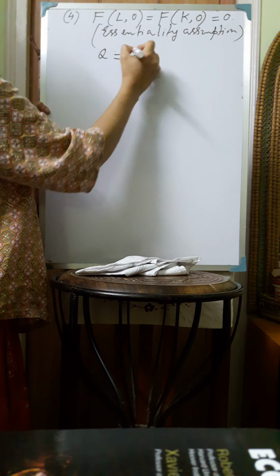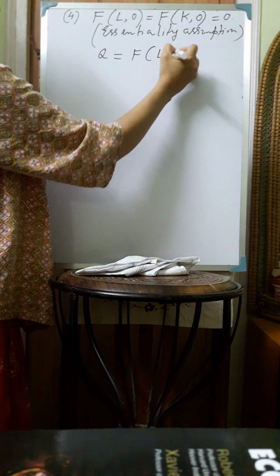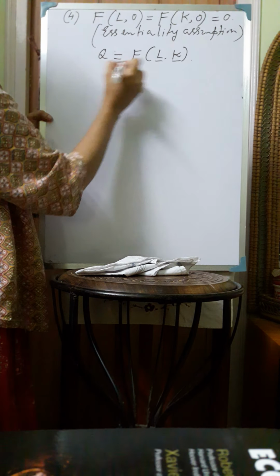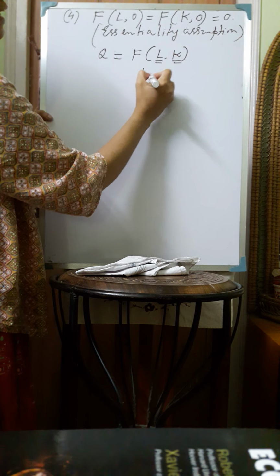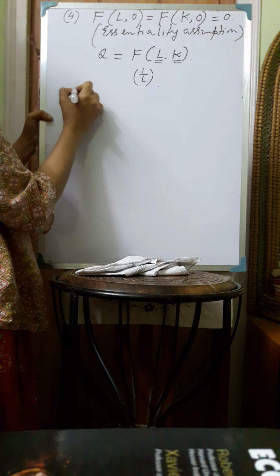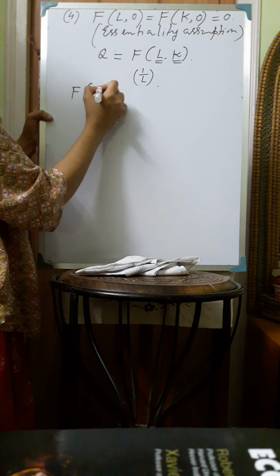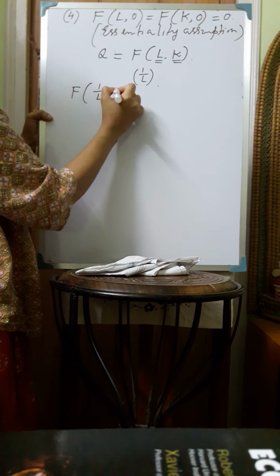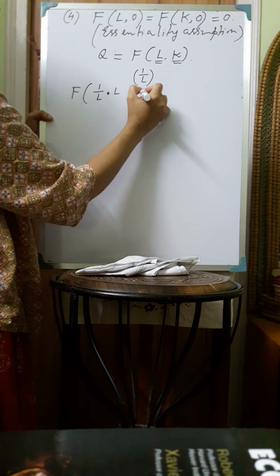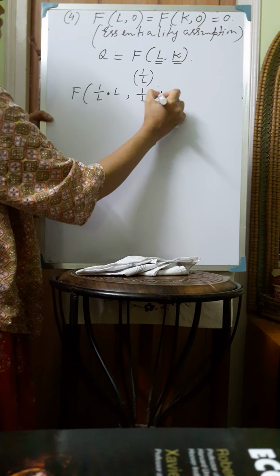So the production function is written as Q is equal to f(L, K). Now both L and K are being changed by 1 by L amount. So in that case the new production function is f(1/L · L, 1/L · K).